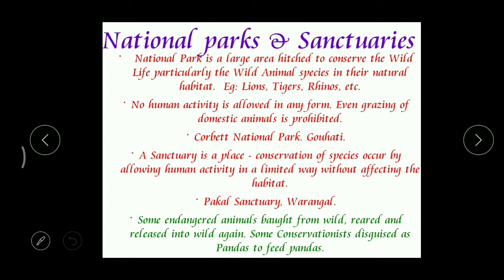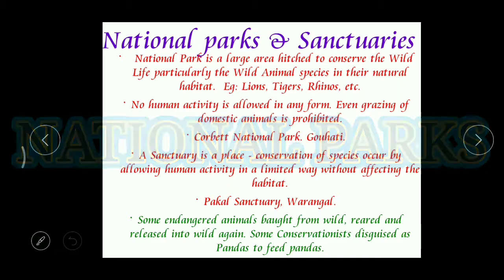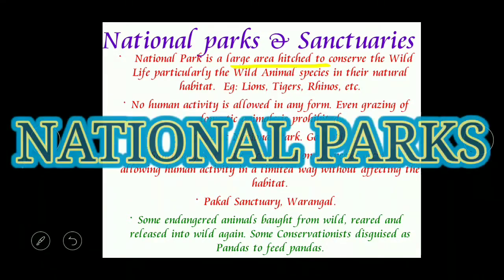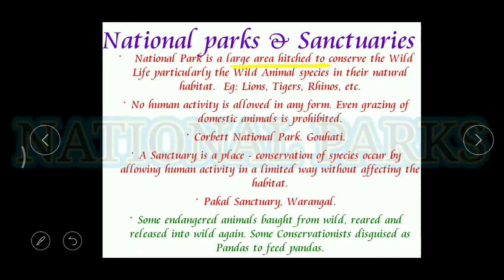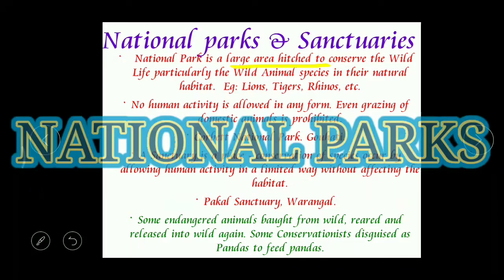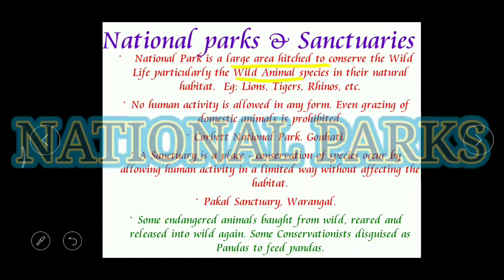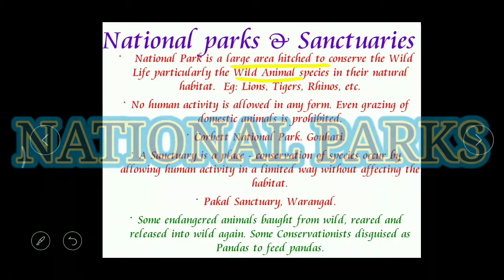The national parks and the sanctuaries. Now, what does a national park mean? This is a large area reserved to conserve wildlife. Conserve means to save wildlife, especially wild plants and animals in their natural habitat.